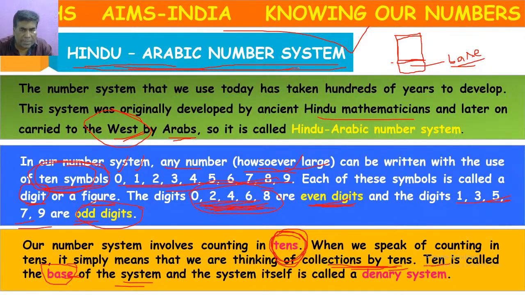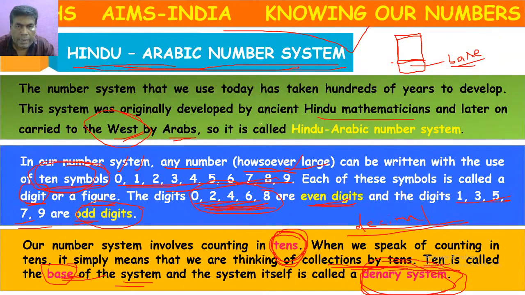This number system is also called the denary system. This denary system is also called the decimal system, D-E-C-I-M-A-L, or we can call it the base system.